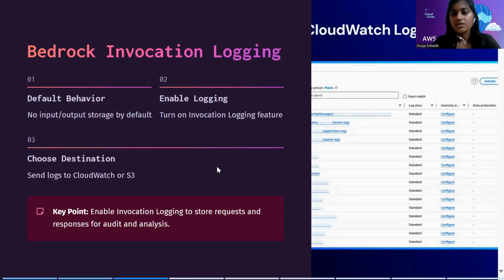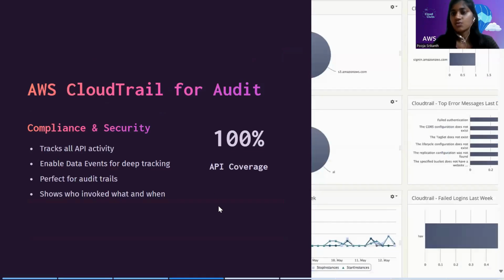So moving on, we would have heard a lot of confusion between what CloudTrail and CloudWatch is. So I want to clarify here that CloudTrail is mainly for auditing purposes. Here is where many API calls will be recorded as an activity.